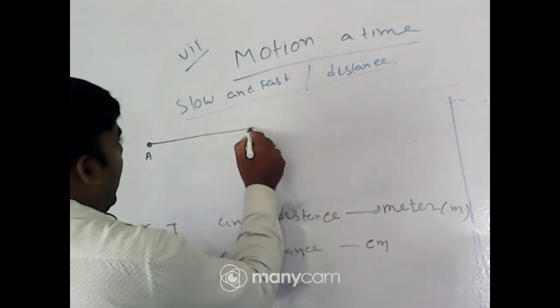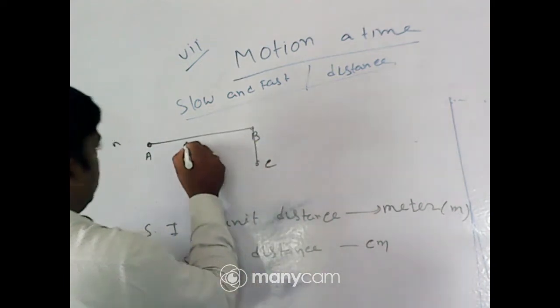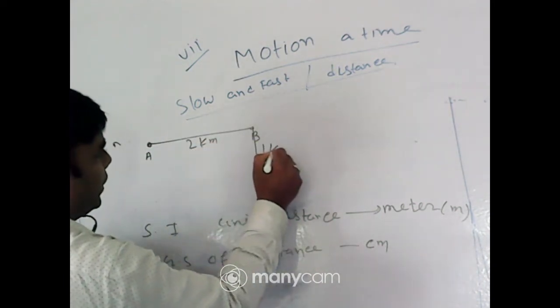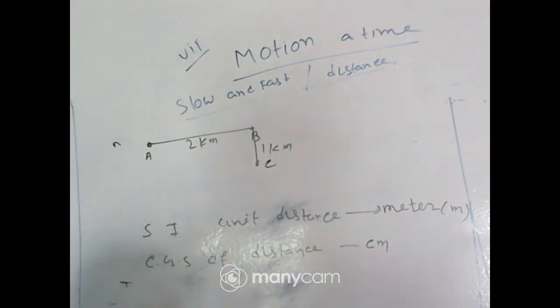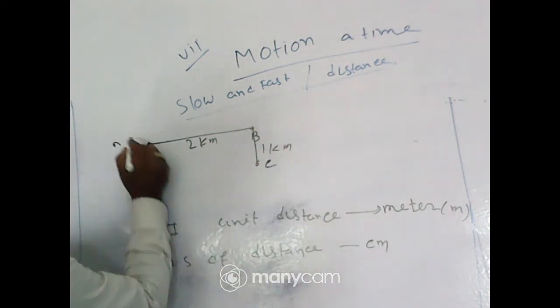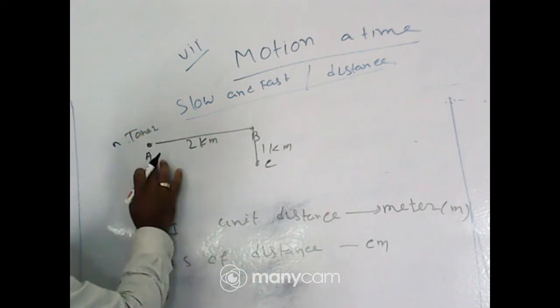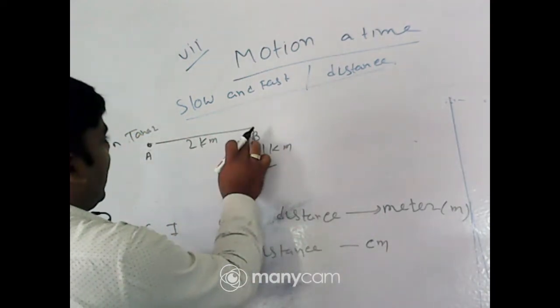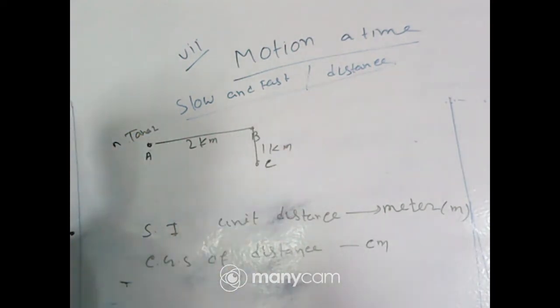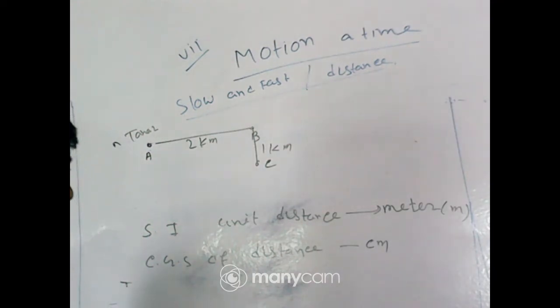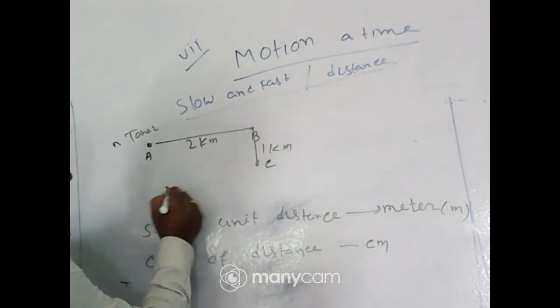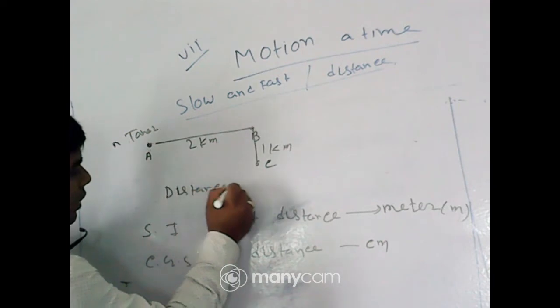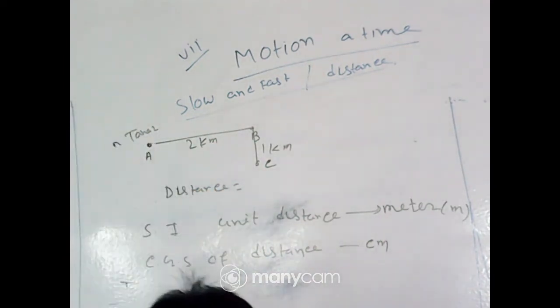A to B and B to C, 2 kilometer and 1 kilometer. Then Tanaj starts moving from the point here, and she moves first 2 kilometer and then 1 kilometer. What is the distance covered by Tanaj? Answer it quickly.